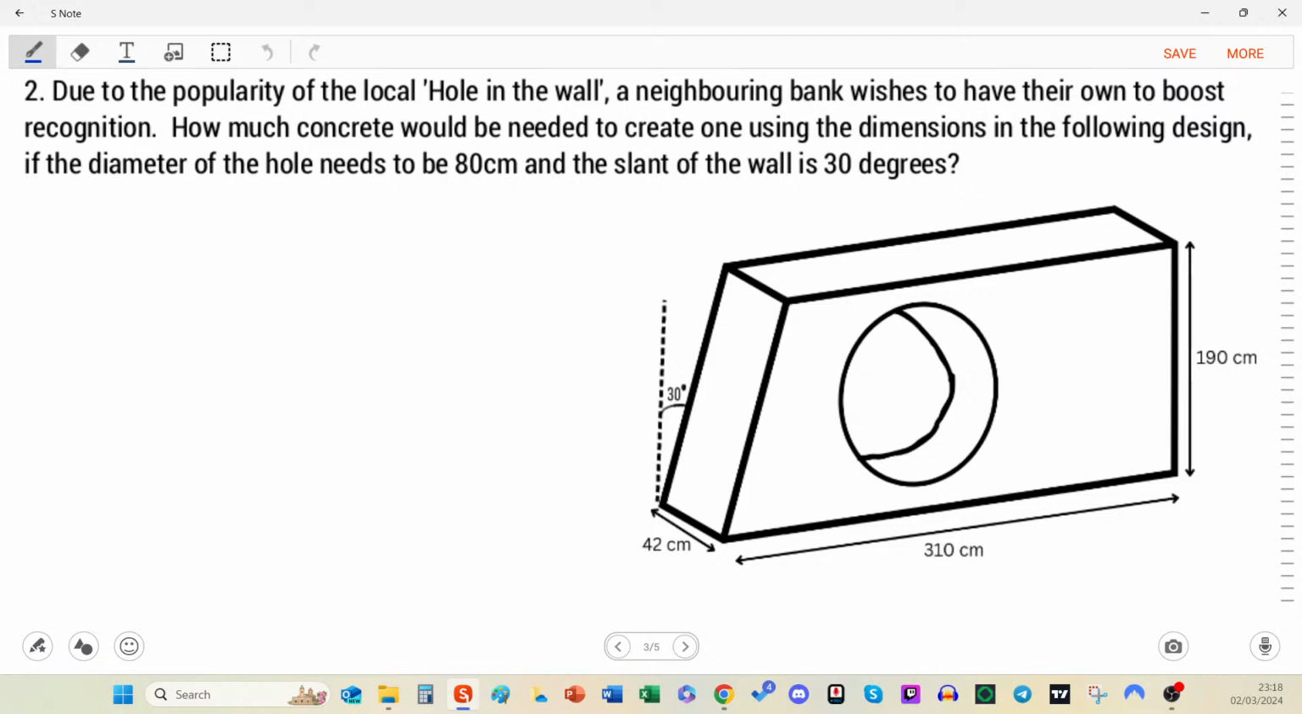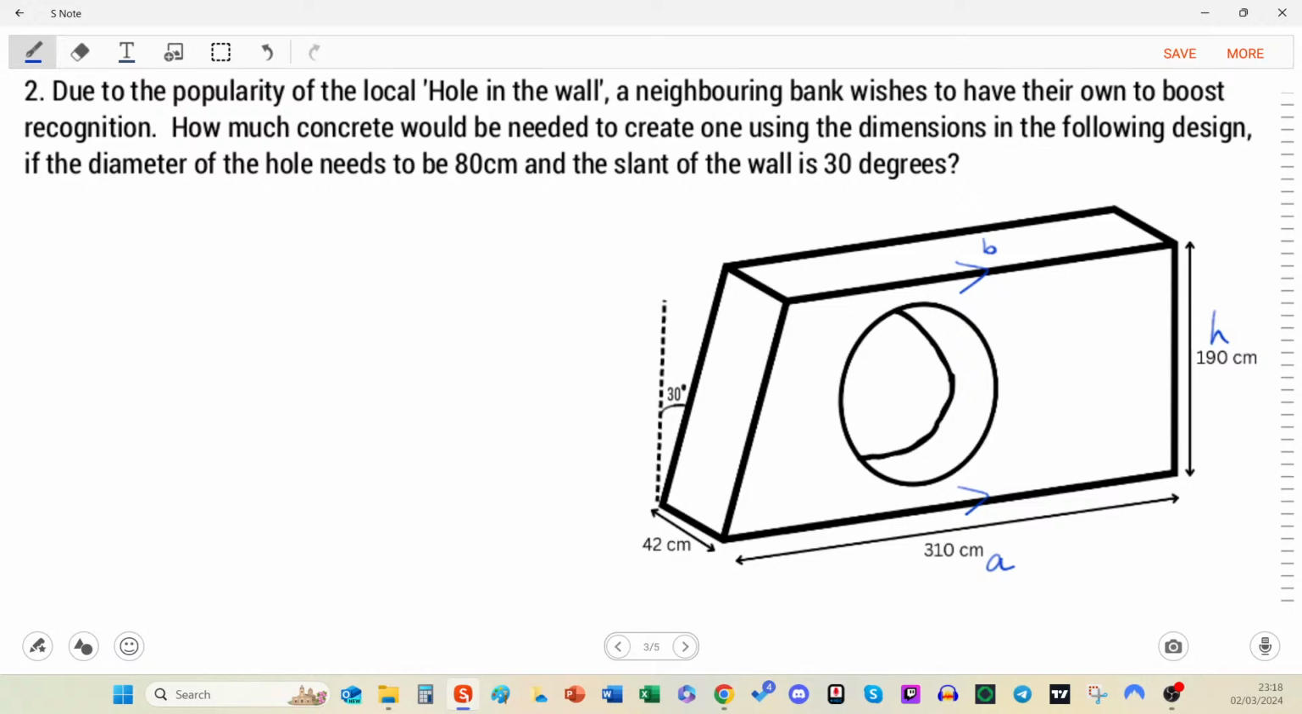Firstly, we're dealing with prisms, clearly. What shape is the wall? By the looks of it, it's a right trapezium. So we've got the A and B at the top, which are the parallel sides of the trapezium. We've got our height, which is 190 centimeters. Don't worry about the depth for now.